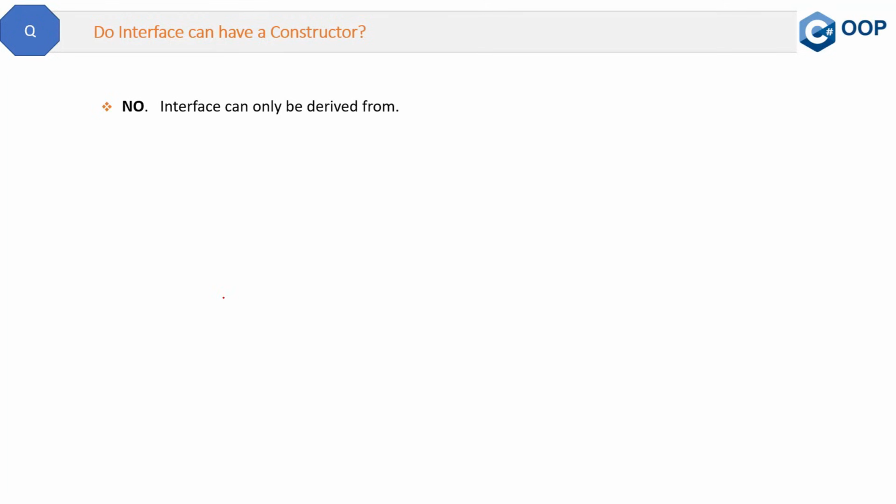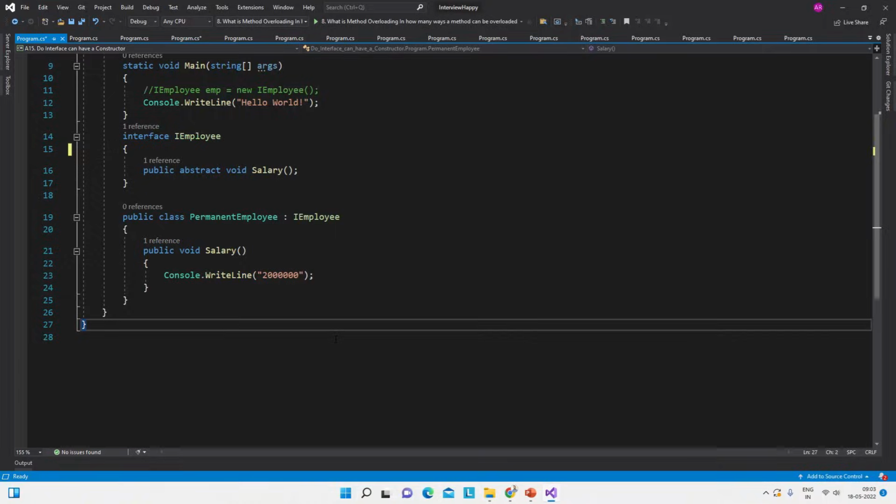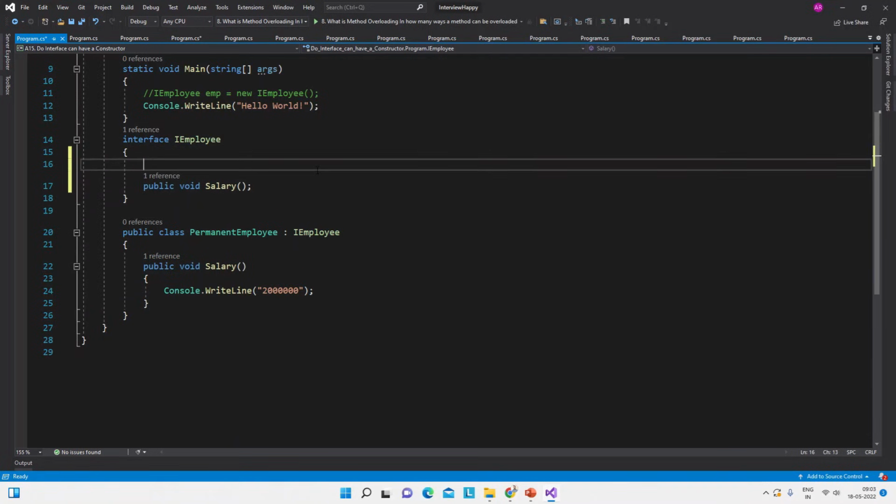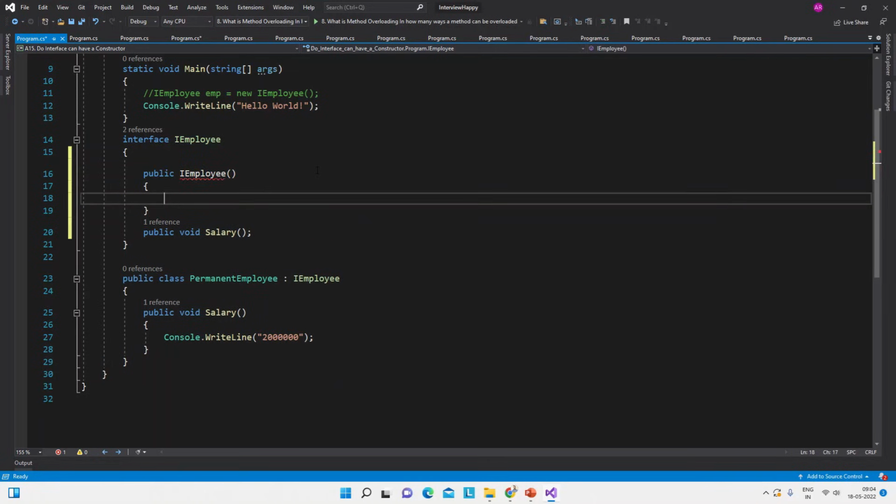In fact, other than methods, no constructors, no fields, or any other things are required in interfaces. Let me show you the same thing in Visual Studio Code. Here you can see a simple console application which has a main method and the IEmployee interface, which is inherited here by a permanent employee class. This abstract is not required here, sorry, it's my mistake. Now we are trying to create a constructor. So type ctor and then tab, and this will create the constructor.